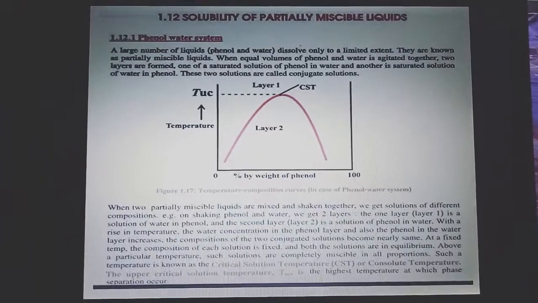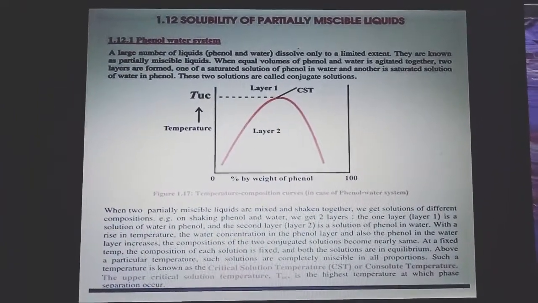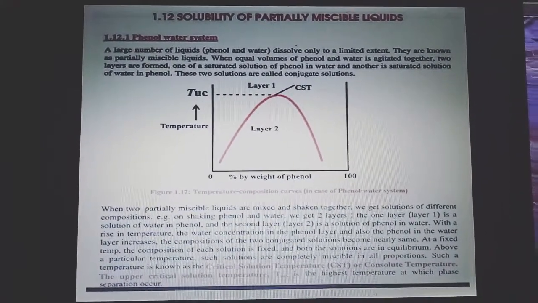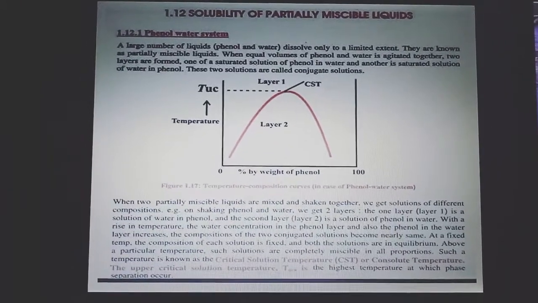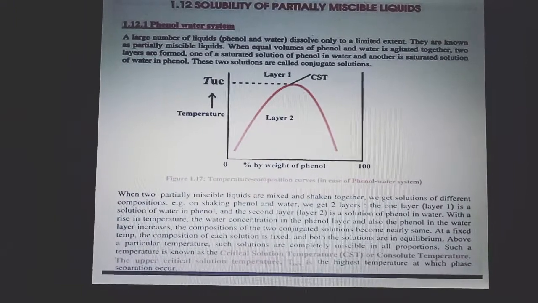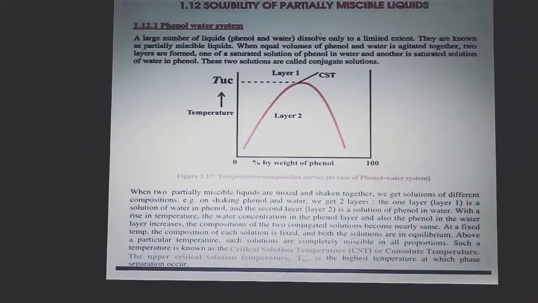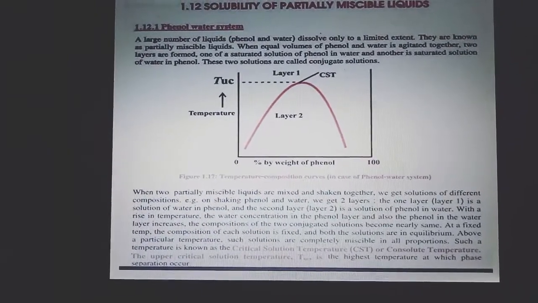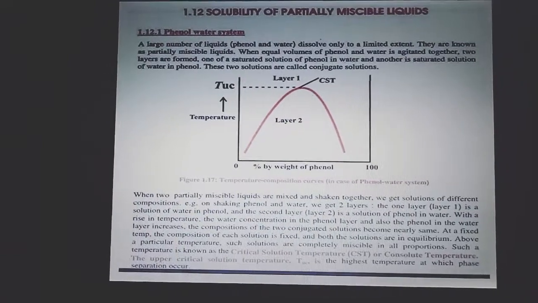Good morning, students. Today we will discuss the solubility of partially miscible liquids. Now, first of all, what are partially miscible liquids? These are those liquids which dissolve to a limited extent. For example, we will discuss the phenol water system. Here, phenol and water are partially miscible liquids, meaning they dissolve only to a limited extent. So they are known as partially miscible liquids.